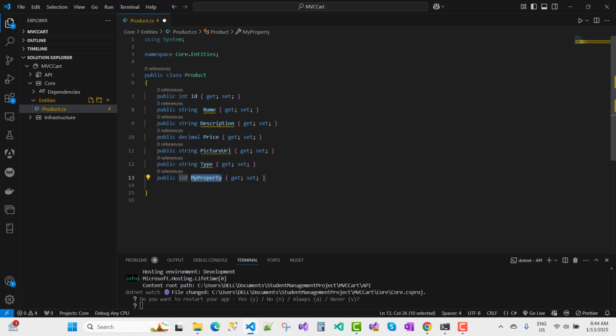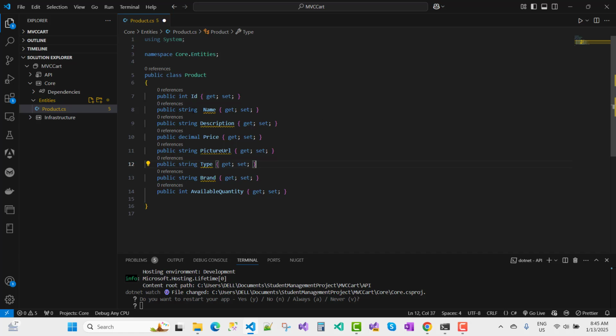And the next one is to add brand. That one is the brand of the product. And the next one is the available quantity. So available quantity, you can say it's integer.